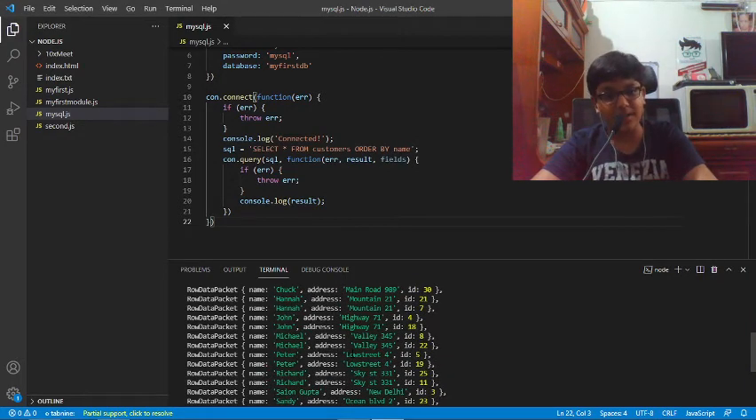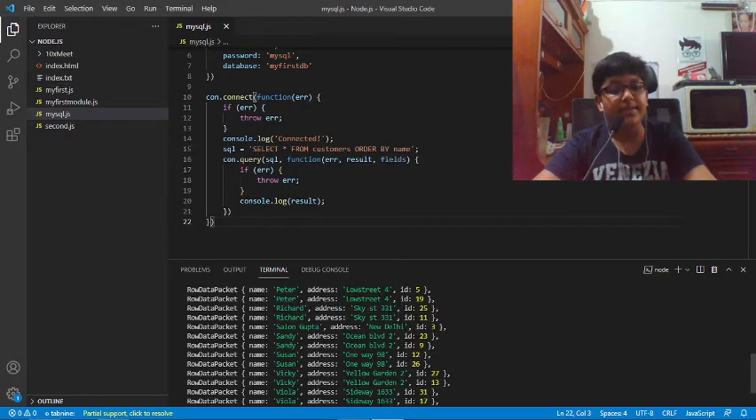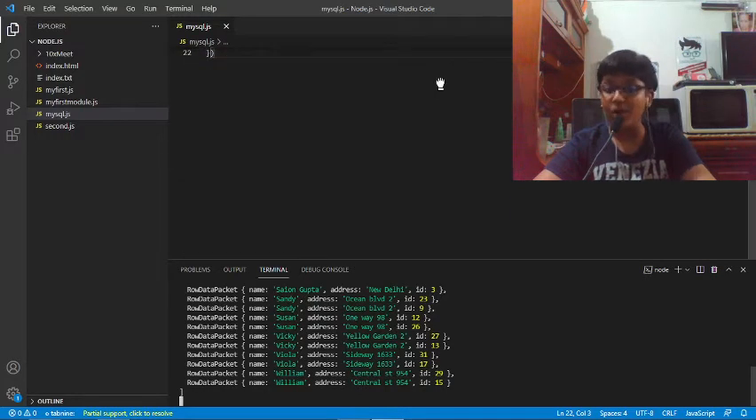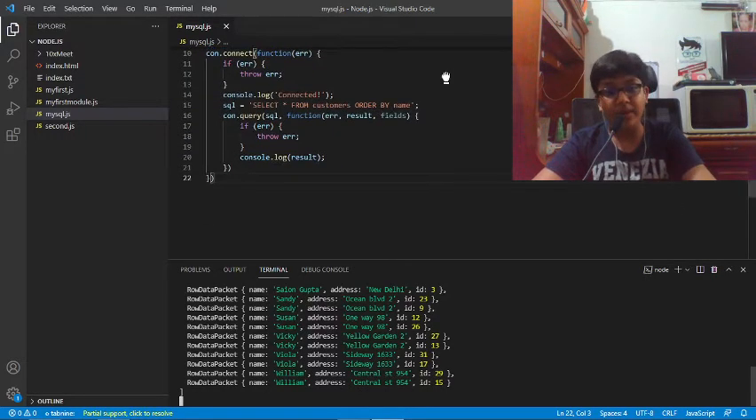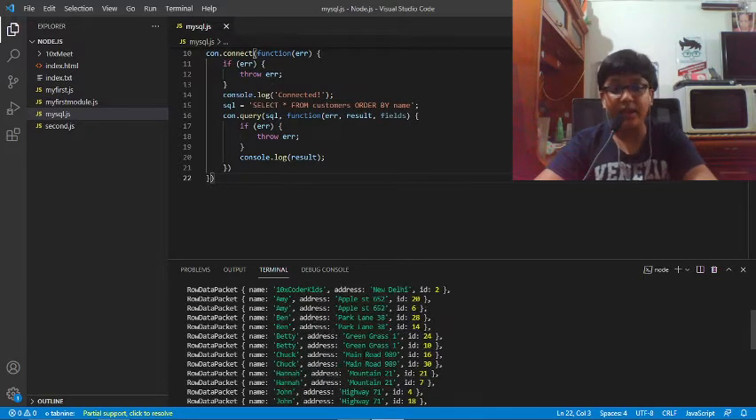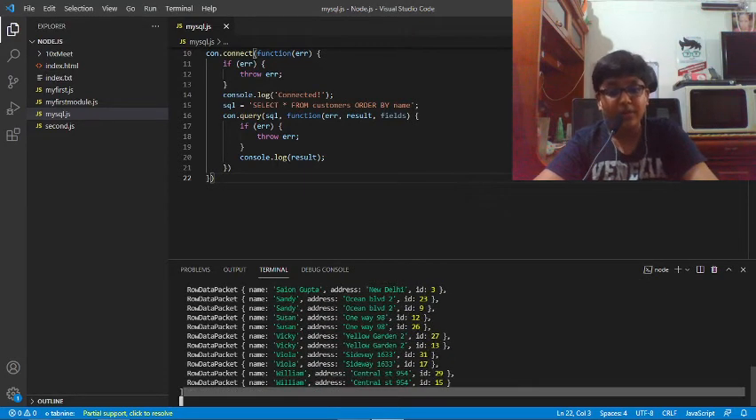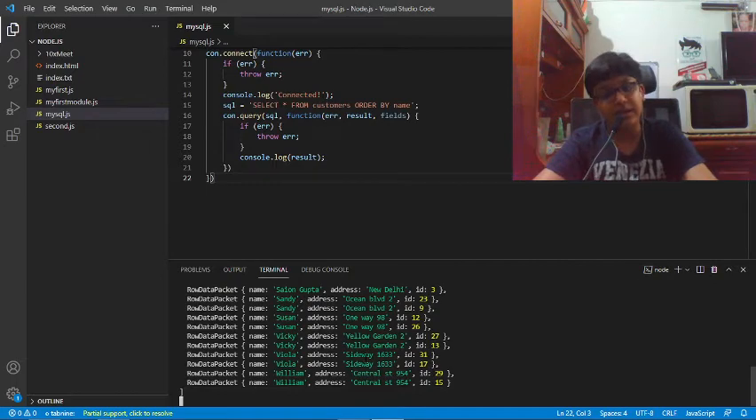Then Hannah is coming, then John, then Michael, then Peter, then Richard, then Saion, Gupta, Sandy, Susan, Vicky, Viola, and this is all in ascending order because we did order by name. Order by name is by default ordering the names in ascending order, and it will order the whole thing according to the name. If the name starts with A, it will start from the top. If the name starts with Z, it will come in the end.